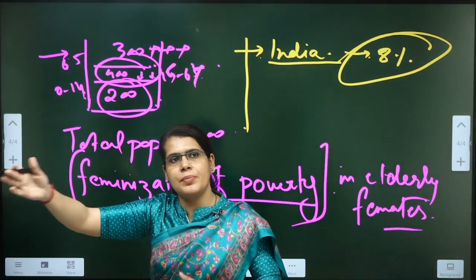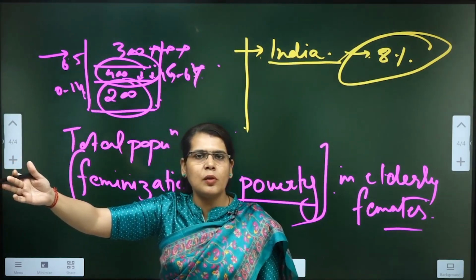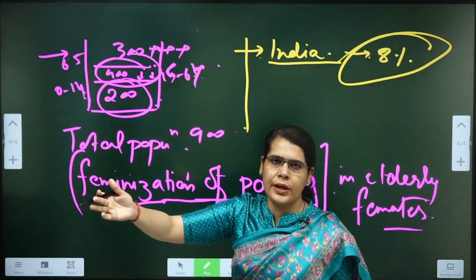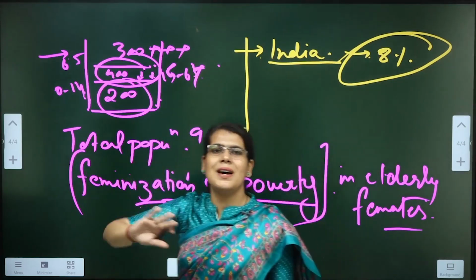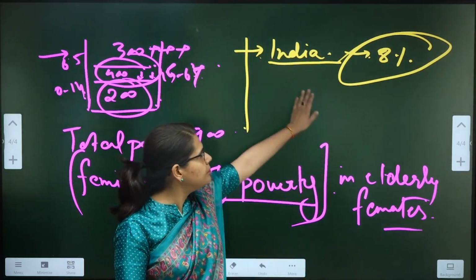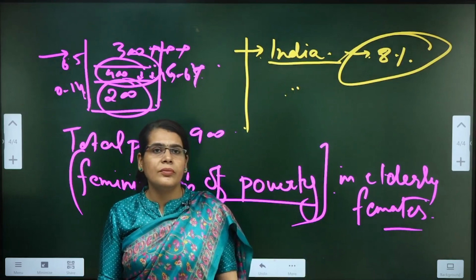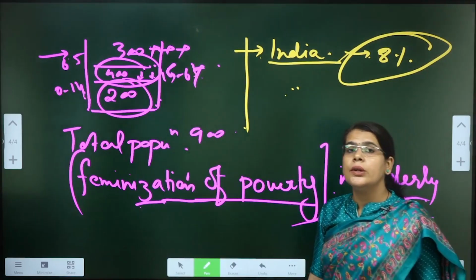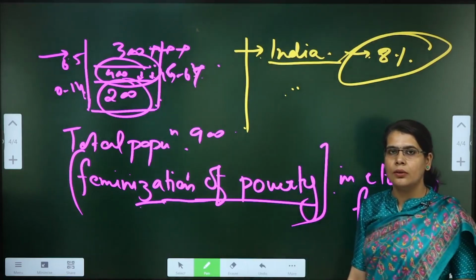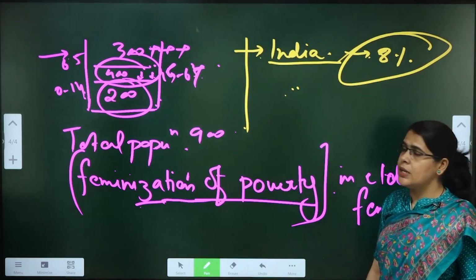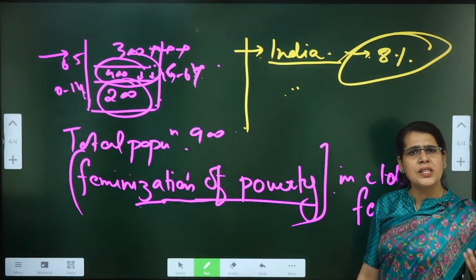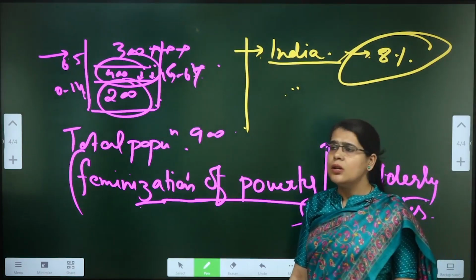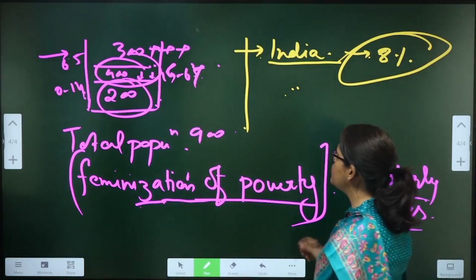I'll be taking up a separate discussion when we discuss the demographic aspects of India. I'm just giving a passing reference here: for India the elderly population is 8%, but it is growing at a staggering pace, which is a major challenge. There are a few terms associated with the elderly population, so write down these terms; you should know them.